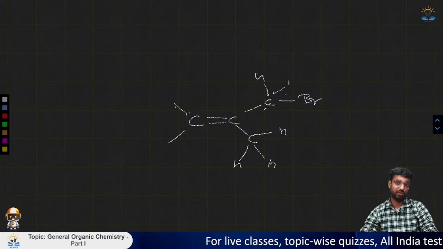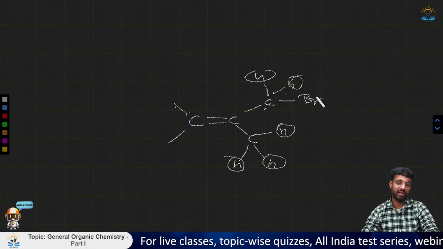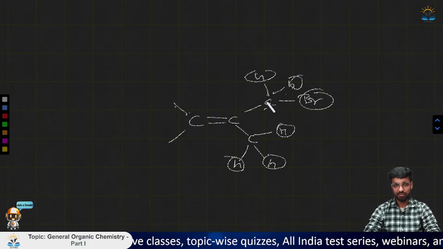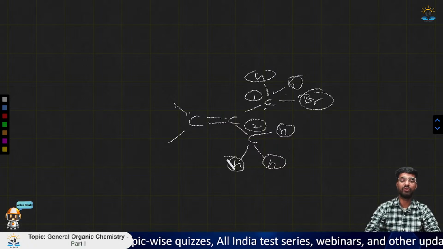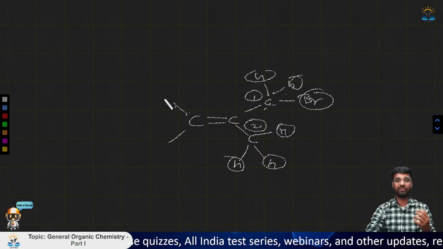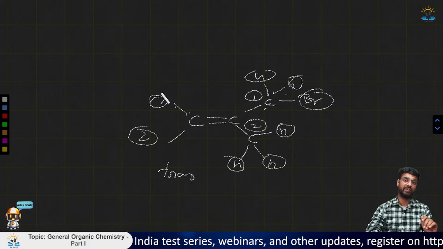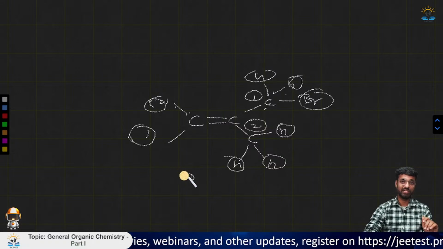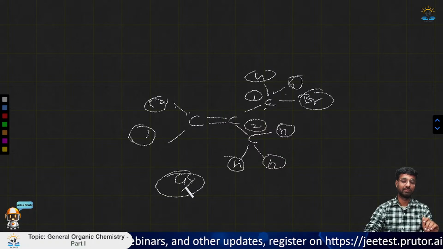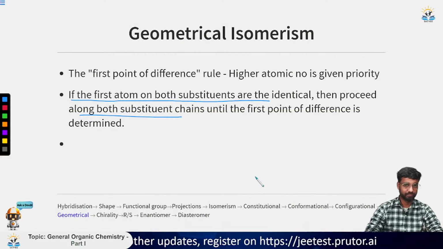Two are the same for both carbons, that is hydrogen and hydrogen. The third one is bromine, and for this one it is hydrogen. Since bromine has a higher atomic number, we will keep it as 1 and this will be 2. Accordingly, if it is 1 and 2, then it will be trans, and if it's the opposite case, that is 2 and 1, then it will be cis, or we can say E.